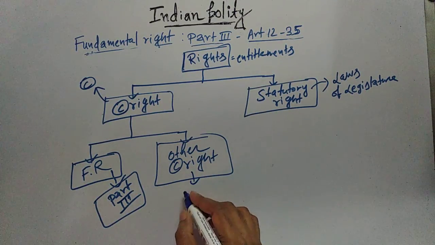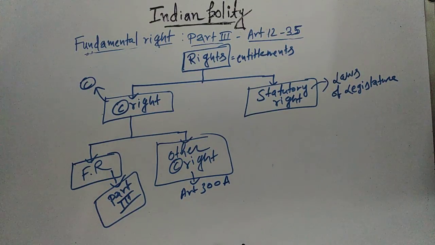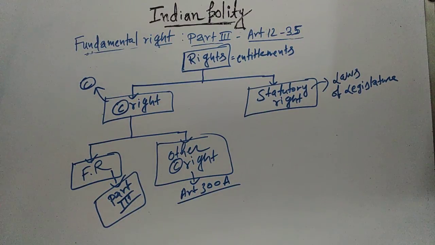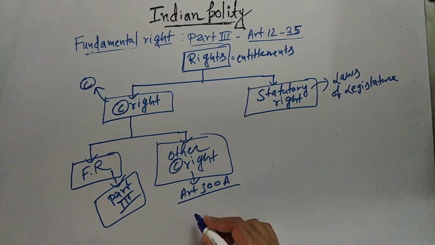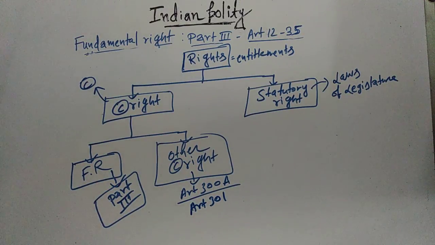If I give an example of other constitutional right, then article 300A, right to property. Although this right to property was originally part of fundamental right, presently it is part of article 300A and it comes under other constitutional rights. Then you have article 301, which talks about right to interstate business. So these are other constitutional rights which are outside part 3 of Indian Constitution but present in Indian Constitution.